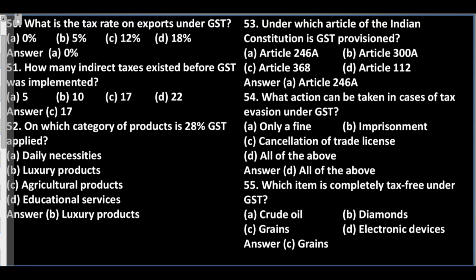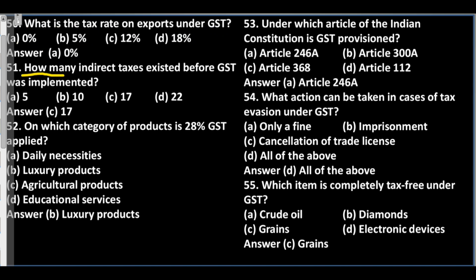Question 50. What is the tax rate on exports under GST? A. 0%. B. 5%. C. 12%. D. 18%. Answer: A. 0%.